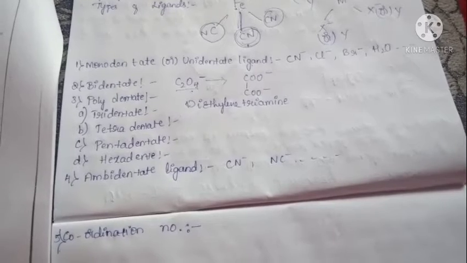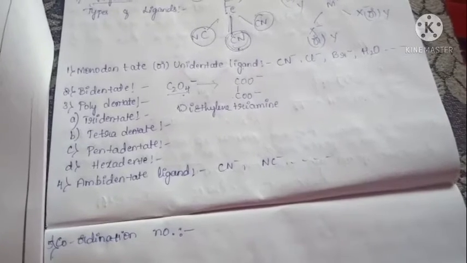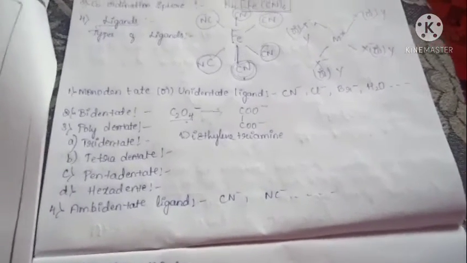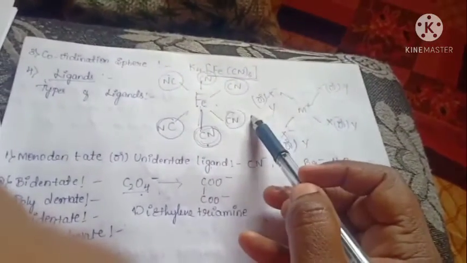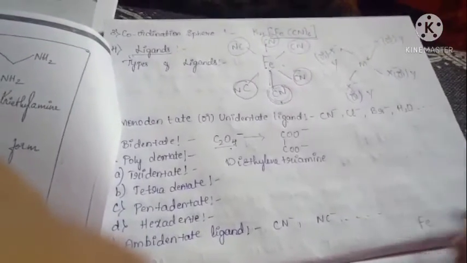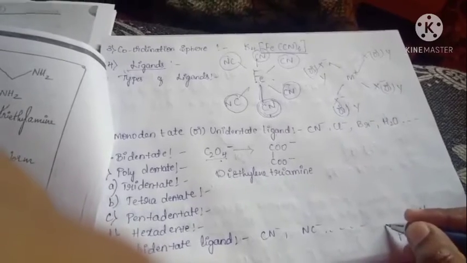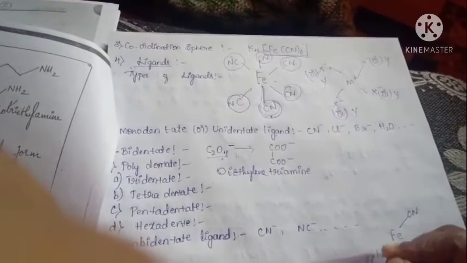And the last is ambidentate ligands. Ambidentate means the central metal atom can be bonded through two or more different donor atoms. That is called an ambidentate ligand. For example, here observe this, there is only one type of ligand. Now we can also use this as CN or NH3.